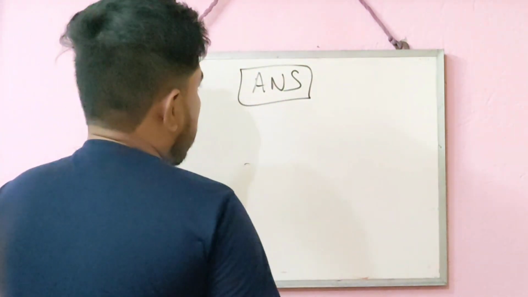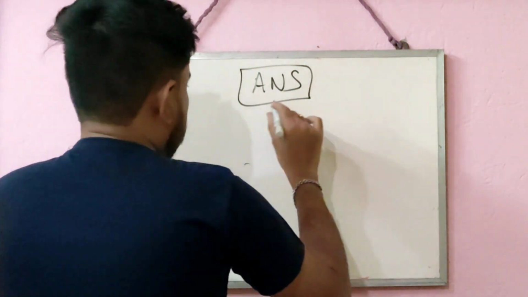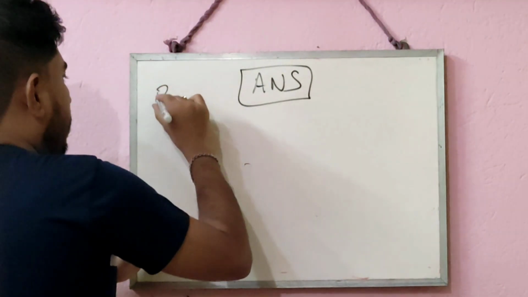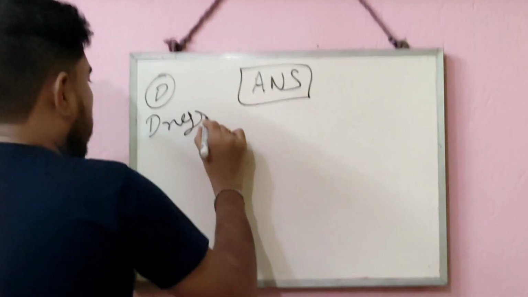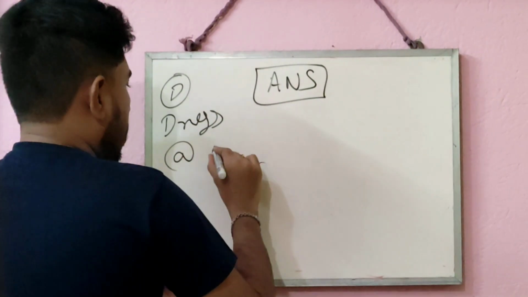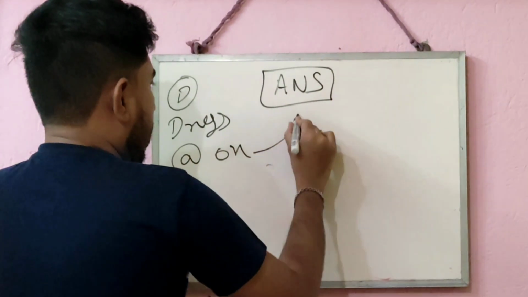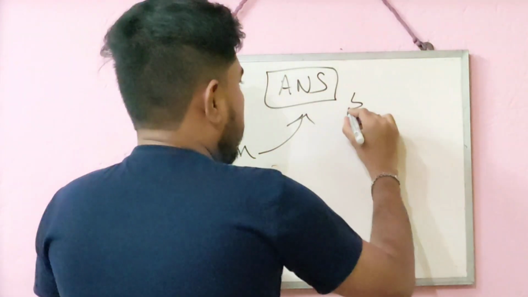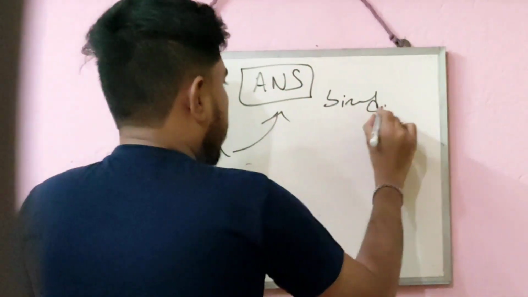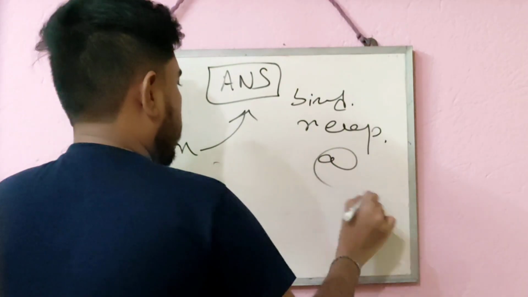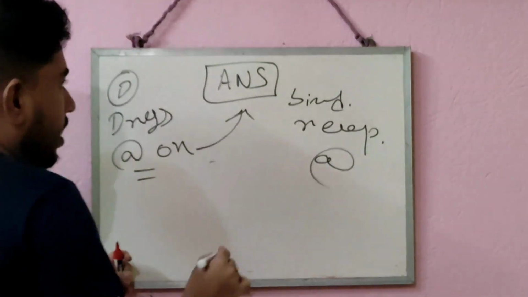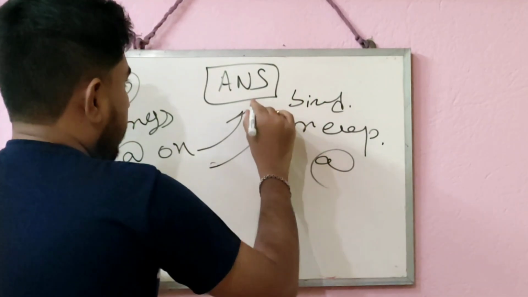So in the autonomic nervous system, there is a special classification of drugs, which generally act on the autonomic nervous system by binding with different receptors and show their specific action. Some drugs can act the same as the autonomic nervous system.